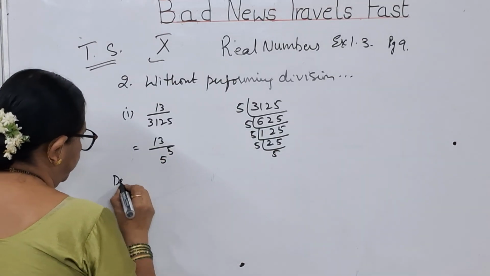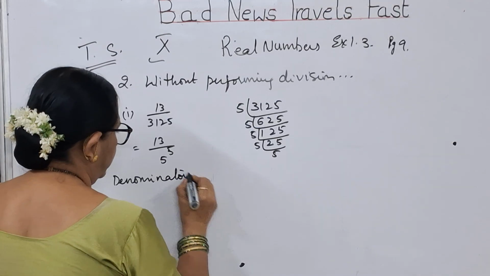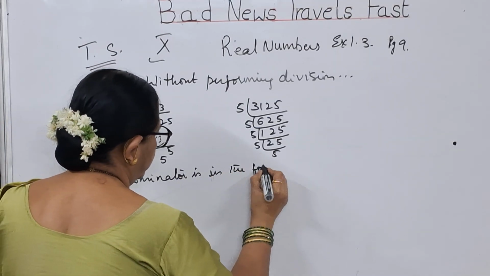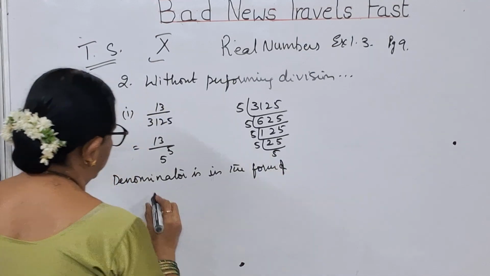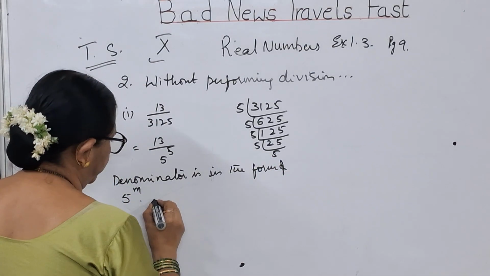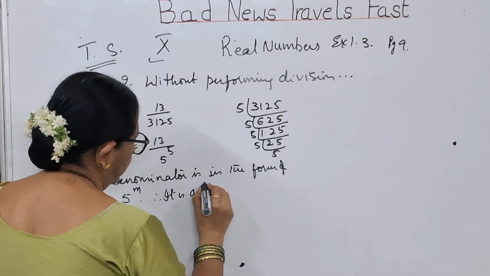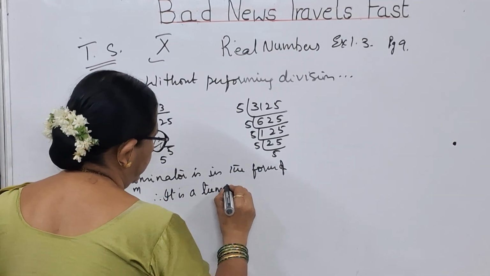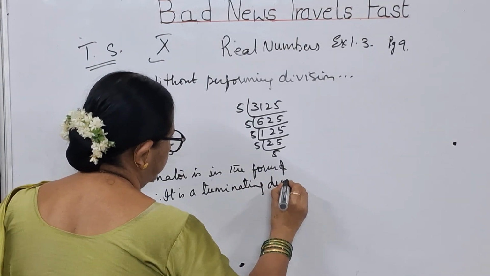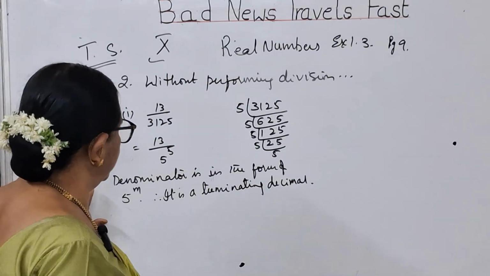So the denominator is in the form of 5 to the power of m. Therefore, it is a terminating decimal. Why is it, children? Because I told you in the formula, Theorem 1.5. What did it say?